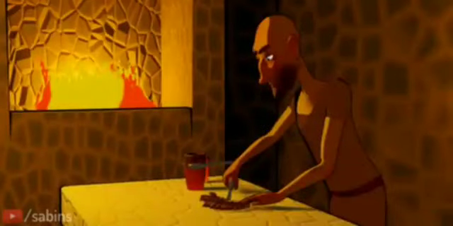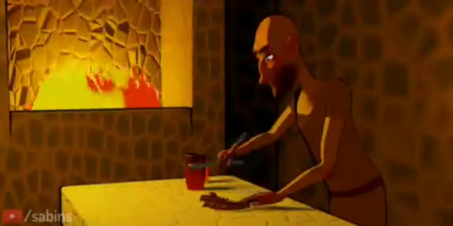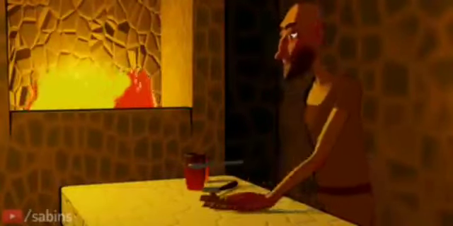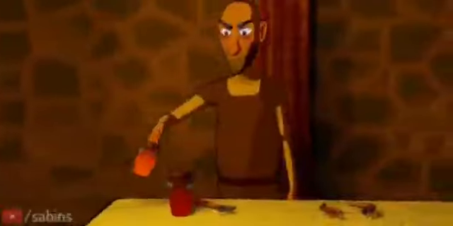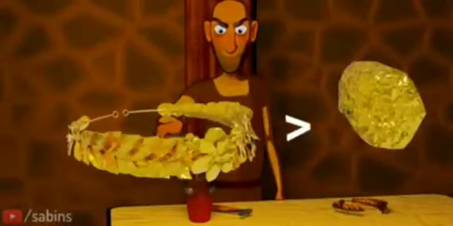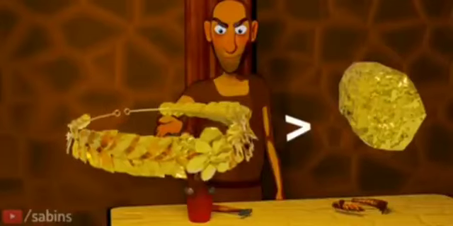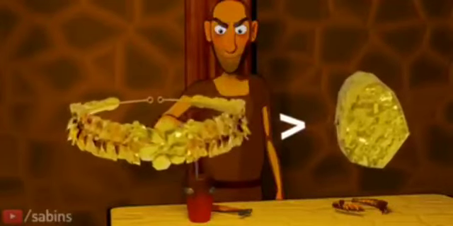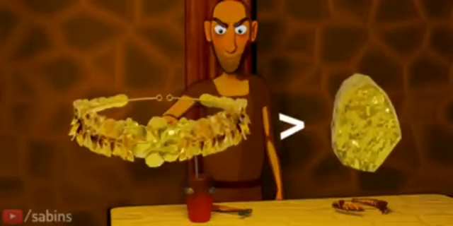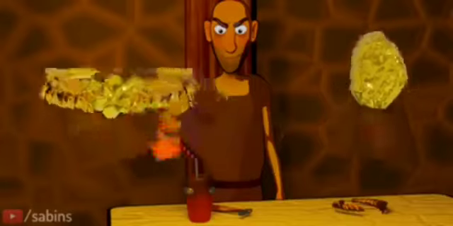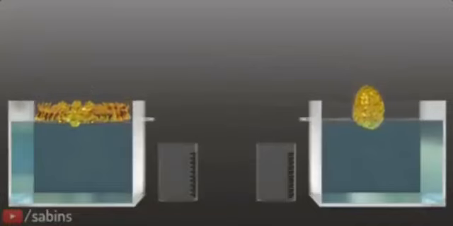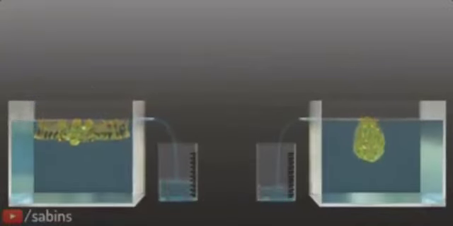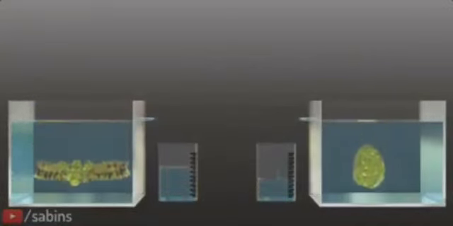Now, let's see how Archimedes solved the crown problem using his new principle. If the goldsmith had mixed silver, which is a lighter metal than gold, into the crown, its volume would be more than a pure gold lump of the same mass. Many people believe that Archimedes checked the purity difference by finding out this volume difference. They maintain that all he would have to do was immerse both the crown and a lump of pure gold in buckets full of water. If the bucket with the crown displaced more water, the crown would be impure.